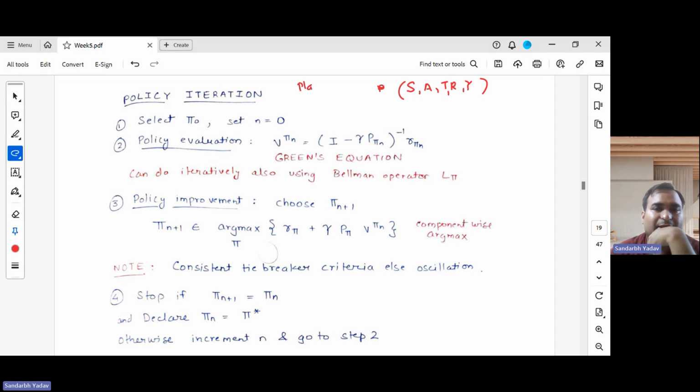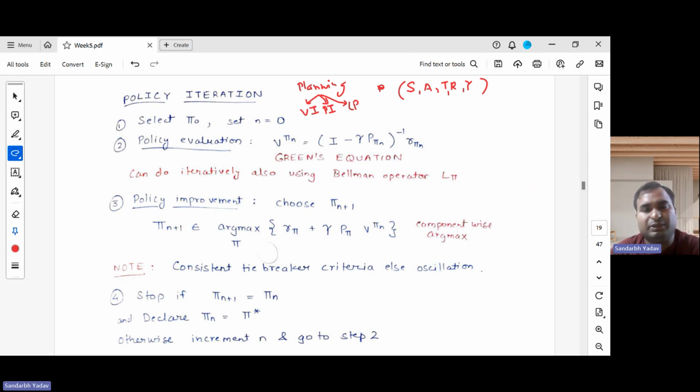In the planning setting, generally there are 3 approaches: value iteration, policy iteration, and LP. LP is an optimization technique, but it is not actually a reinforcement learning technique. Basically, we reduce the problem of solving the Bellman optimality equation into an LP, with a proper objective function and proper constraints.